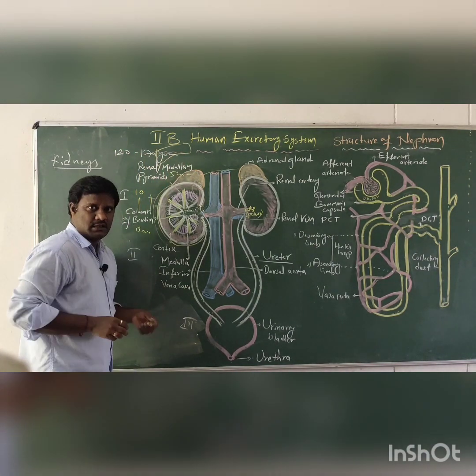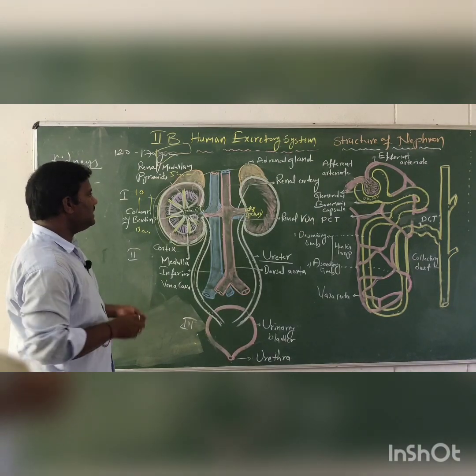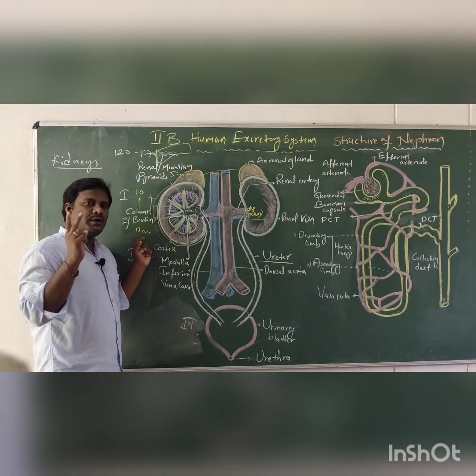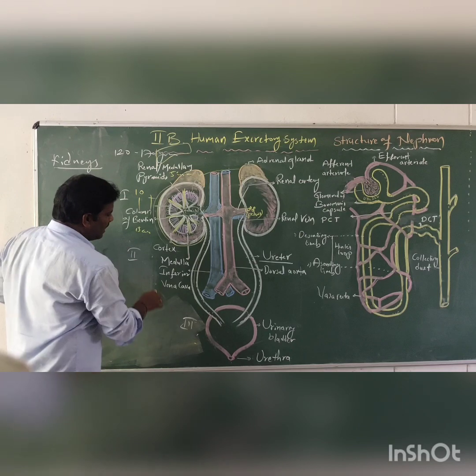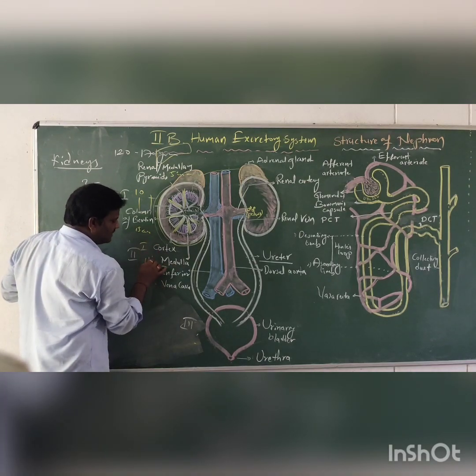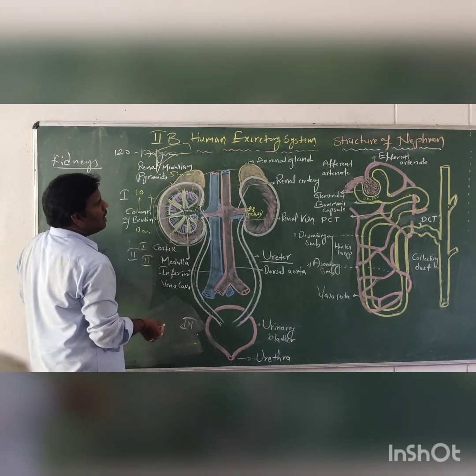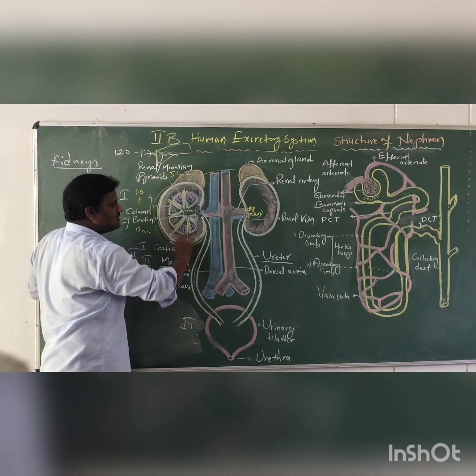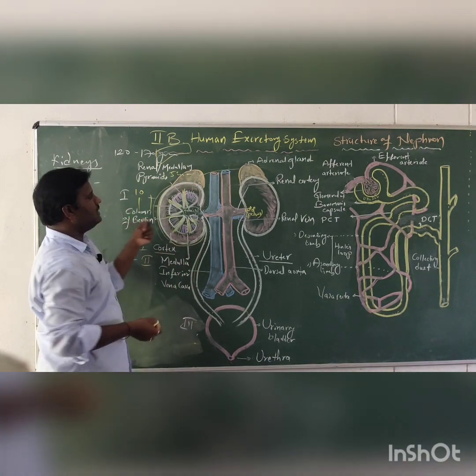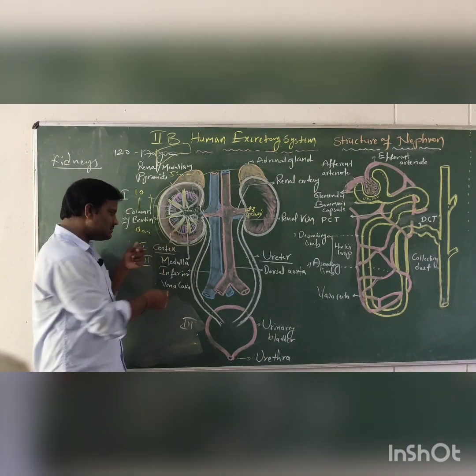In this kidney, specifically two regions can be seen. One is the cortex and the second one is the medulla. The outer region is called the cortex, and the inner side of the kidney is called the medulla.